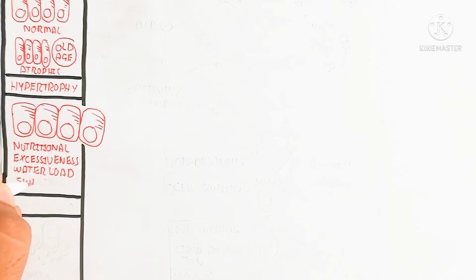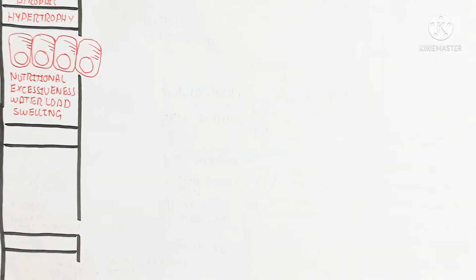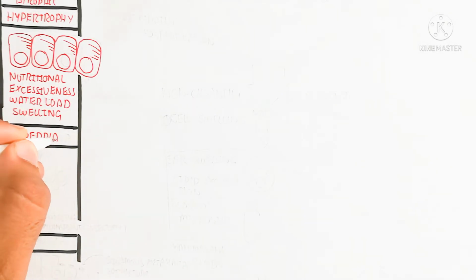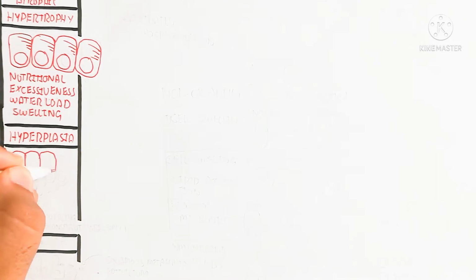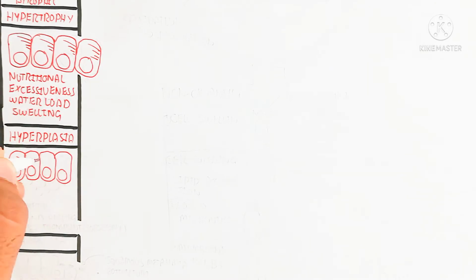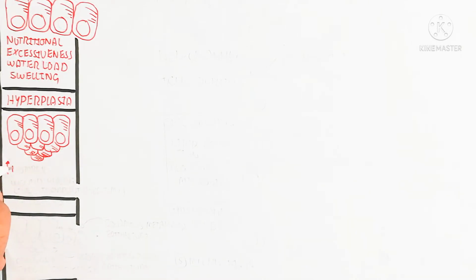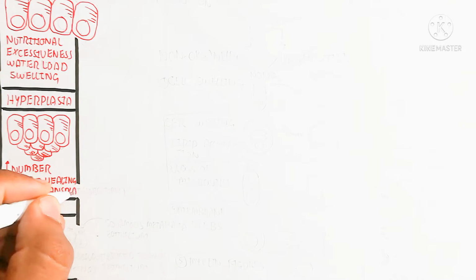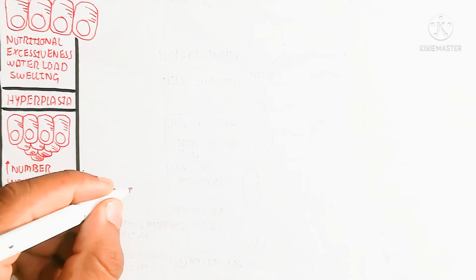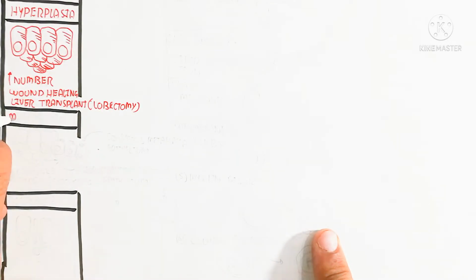An example is during the competition of bodybuilders, they use a carbohydrate load after a long-term, high protein diet. Then there is hyperplasia, where the number of cells increases. For example, wound healing, liver transplant, lobectomy. In a liver transplant, half of the liver becomes whole again.